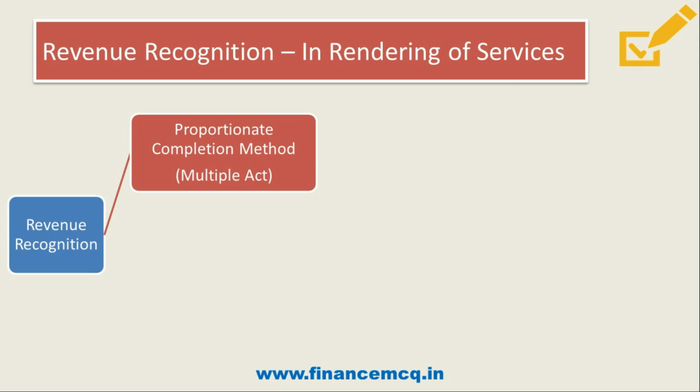Friends, this method consists of execution of more than one act. For example, in a lawyer service, he agreed to prepare case documents and also to appear in court. Here there are two acts involved. First one is preparation of case document and then appearing in the court. Under this situation, revenue will be recognized as per the proportionate completion method.